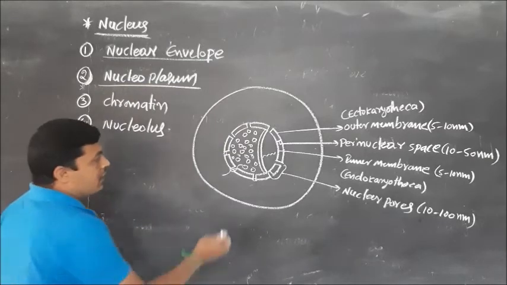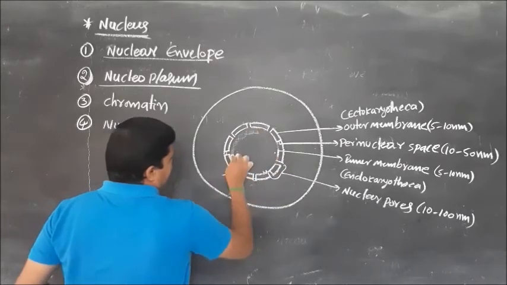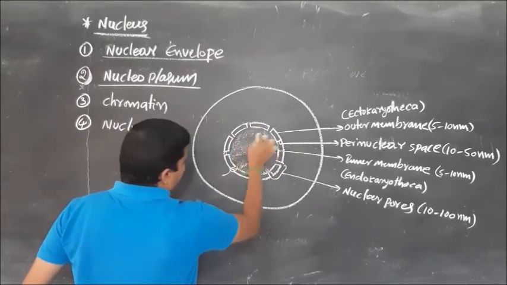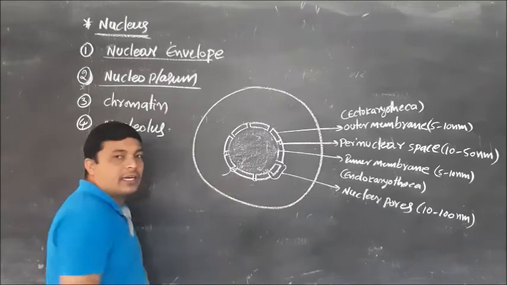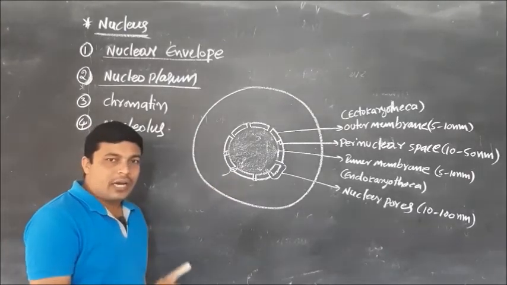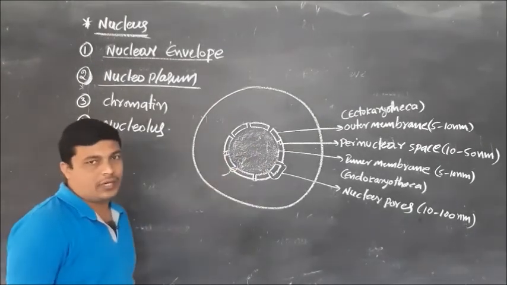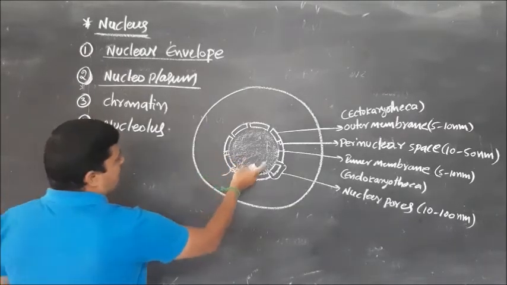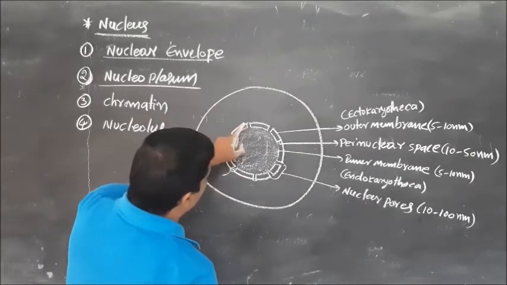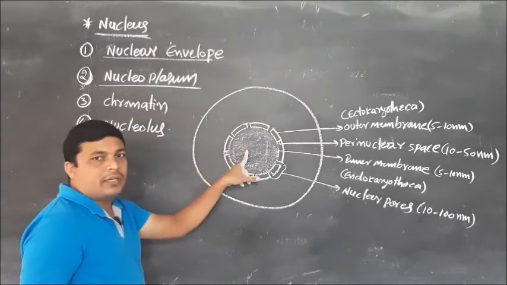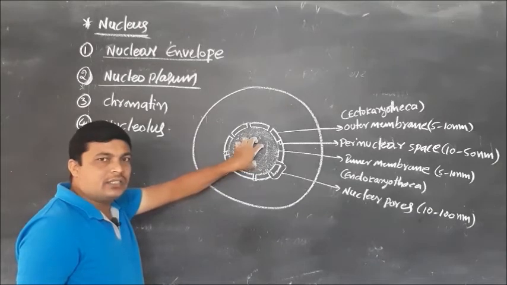Next, nucleoplasm. What is nucleoplasm? Inside the nucleus, this gel-like structure is considered the nucleoplasm. This nucleoplasm contains a mixture of proteins, DNA polymerase, RNA polymerase and different kinds of enzymes. Free nucleotides are also present inside this nucleoplasm.